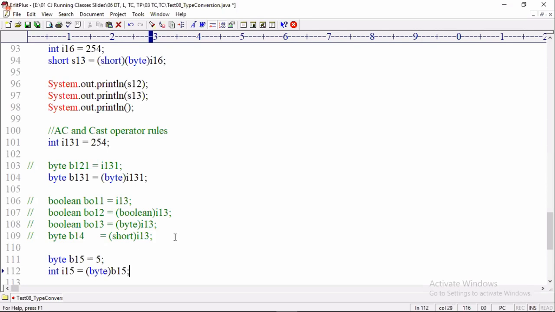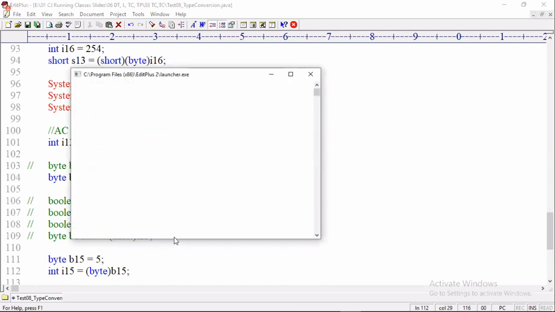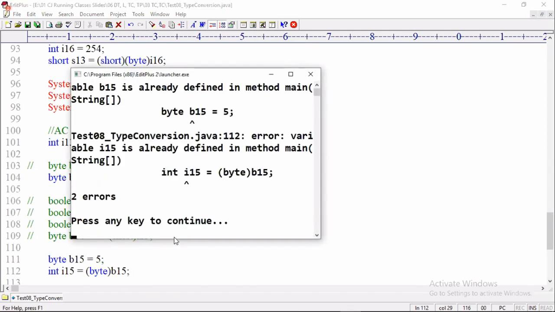Tell me, is it possible? Is this line allowed or not allowed? This line is allowed. No compile time error. Program compiled successfully.